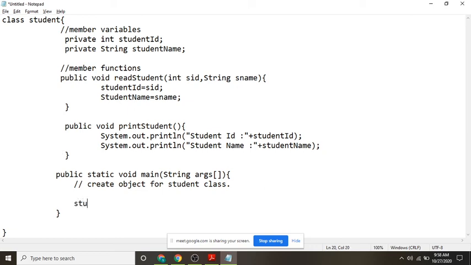Student. I give the object name as s is equal to new Student.